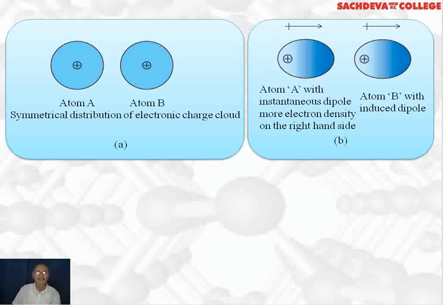Now this negatively charged end of A induces positive charge on the end close to it in atom B, and the rear end of B has got negative charge, which is shown by dark blue color. So in this diagram we have shown that a temporary dipole has been generated in atom A, as well as an induced dipole in atom B with the help of A.